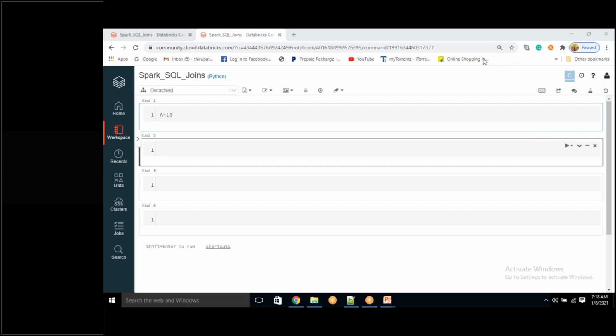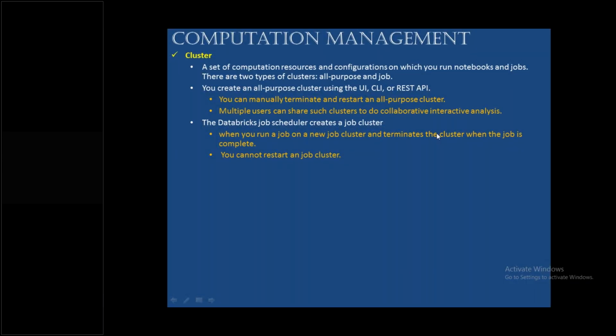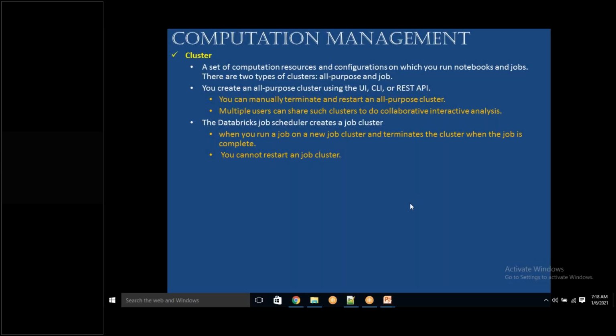I have a question regarding job cluster. Say a job is scheduled, it's a daily job scheduled at 9 a.m. every day. When the job is scheduled to run at 9 a.m., it automatically creates the job cluster, and it runs and executes, and once it completes, it's closed. And say the following day, does it create it again and run? Yeah, exactly. That's what I'm going to tell you. The use case you will come to know now.